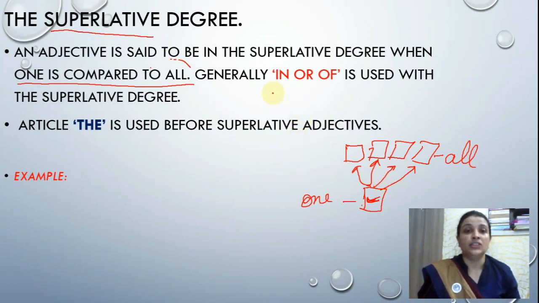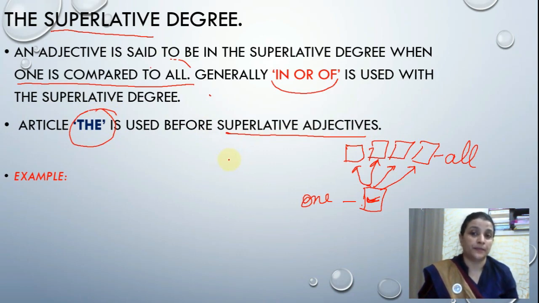And generally what we use is in or of with the superlative degree. And to justify superlative degree, we use the article the before superlative degree, the best. Okay, when we say the best, it means nobody could be more good than that. Let's see some example.